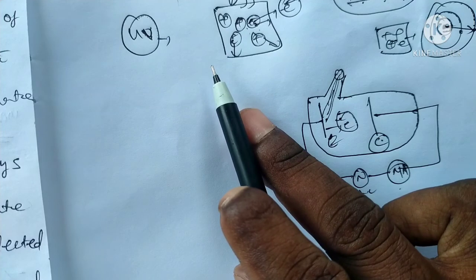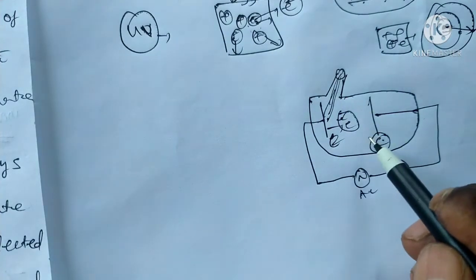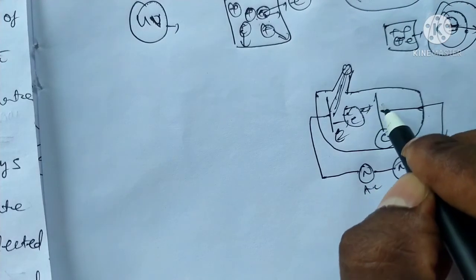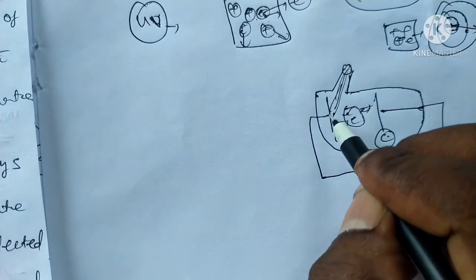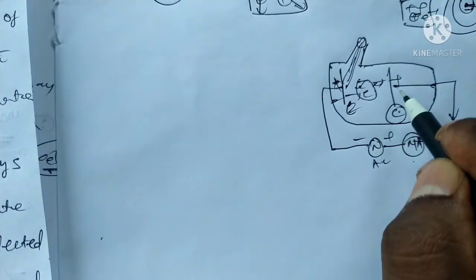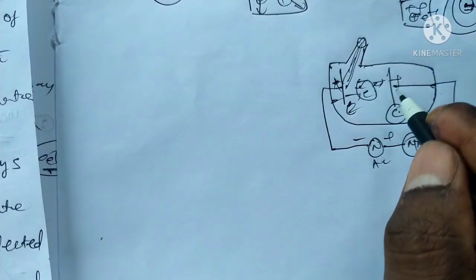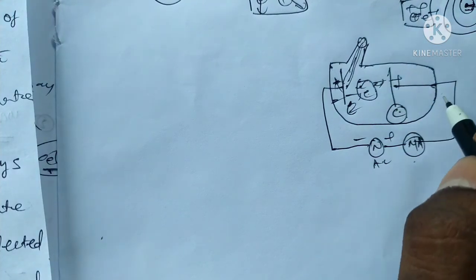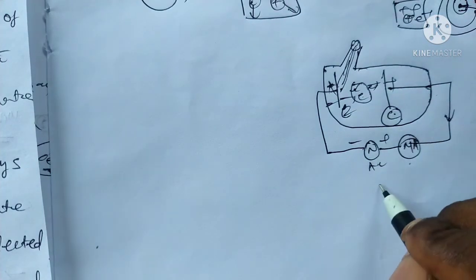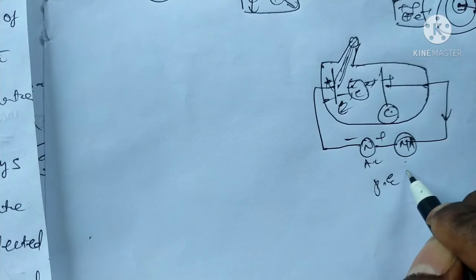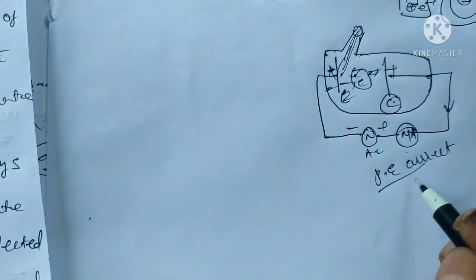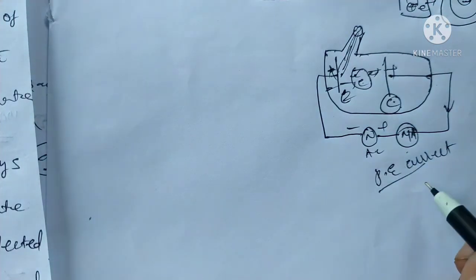Thus, electrons are ejected and current passes through the circuit. The collector is positive, the emitter negative, so there is an attraction force. The electrons are attracted by the collector and flow in the circuit. This type of current in the circuit is called photoelectric current.